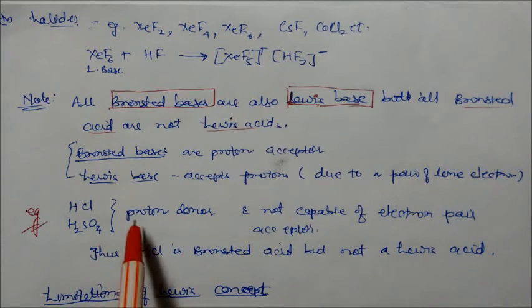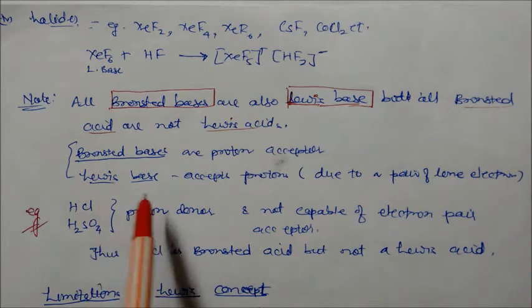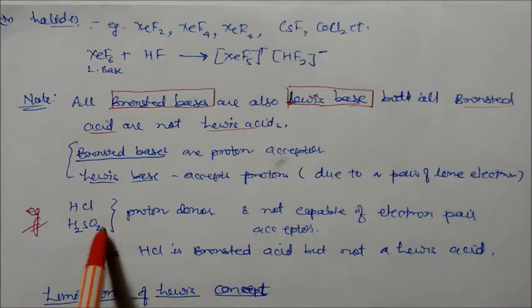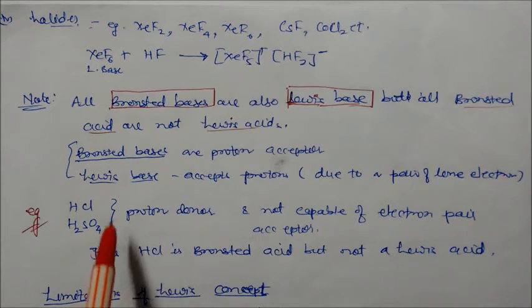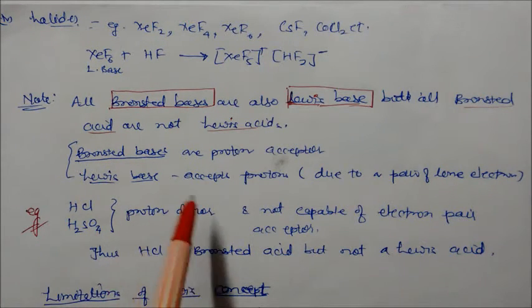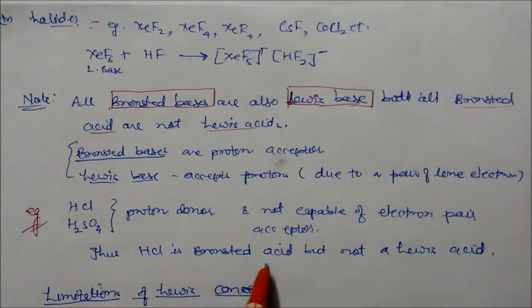HCl, H2SO4, so they are proton donors. HCl is a proton donor and H plus is a proton. So they are not capable of being electron pair acceptors. They do not accept the proton, they will again donate. So they cannot be a Lewis acid. HCl can be a Bronsted acid, but HCl cannot be a Lewis acid. So this is the main thing.